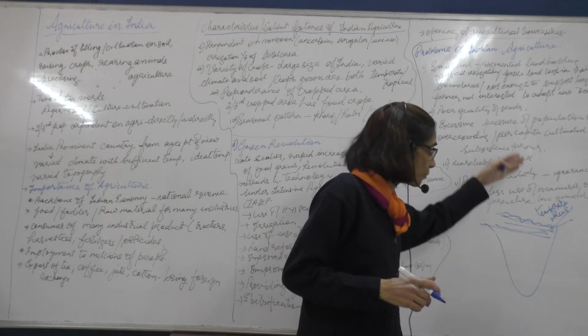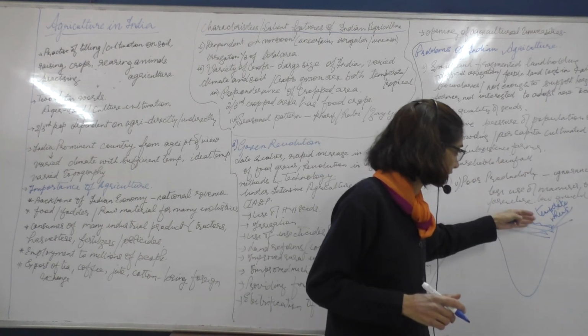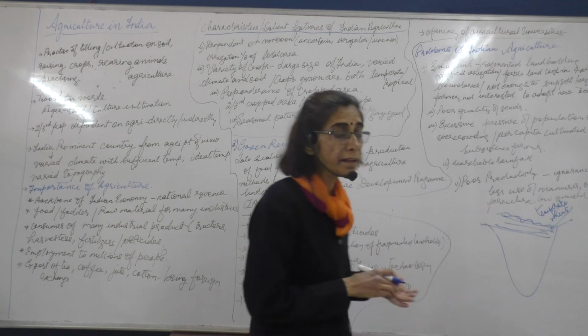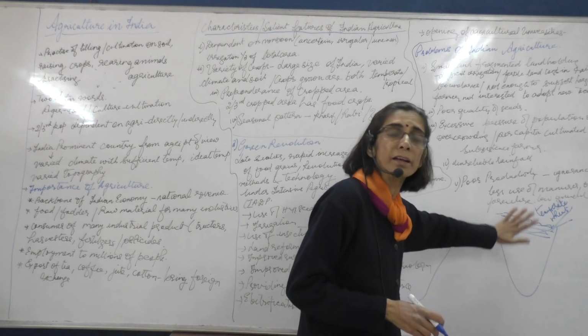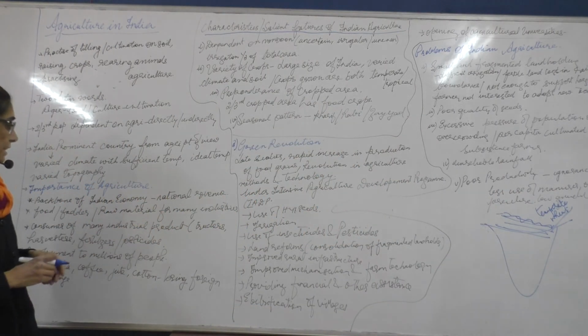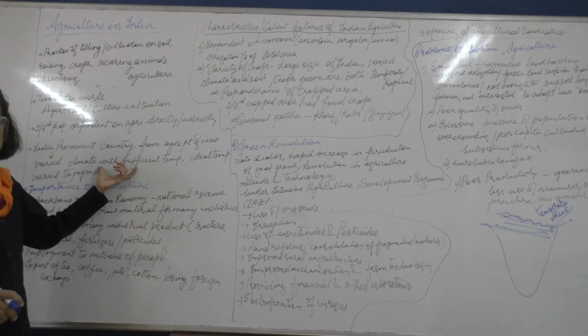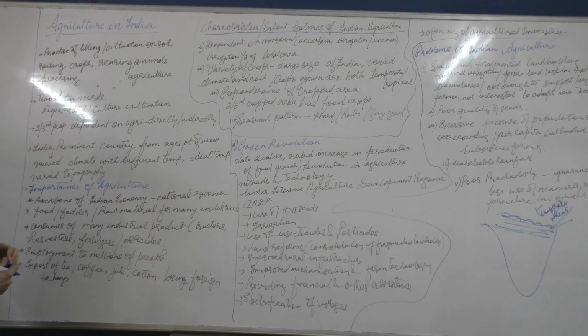Because of these varied climatic conditions, and because sunshine is available almost throughout the country, a good amount of sunshine, India has become a prominent country from the agricultural point of view.